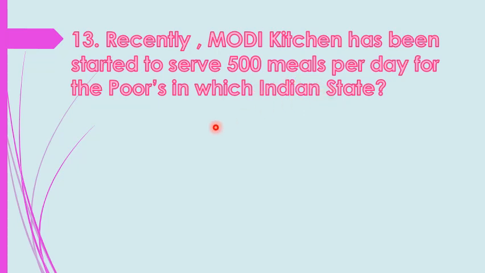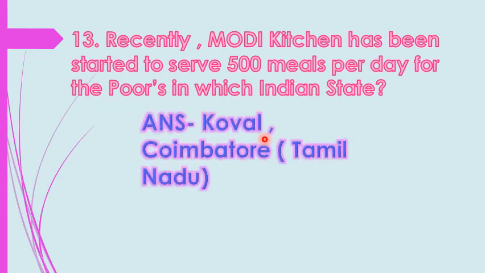In which state has it been started? Students, it is started in Kovai, Coimbatore, Tamil Nadu. The state is Tamil Nadu, and these are the places in which this Modi Kitchen is running. This is also a very important question, students. 500 meals per day are delivered to the poor, and they are helping them to survive. Let's move to the next question.